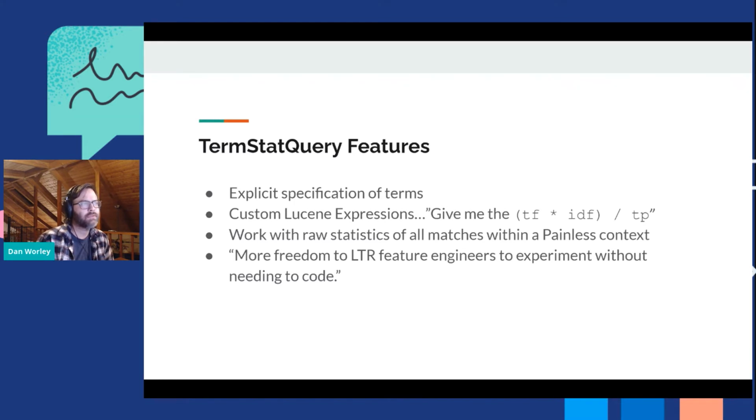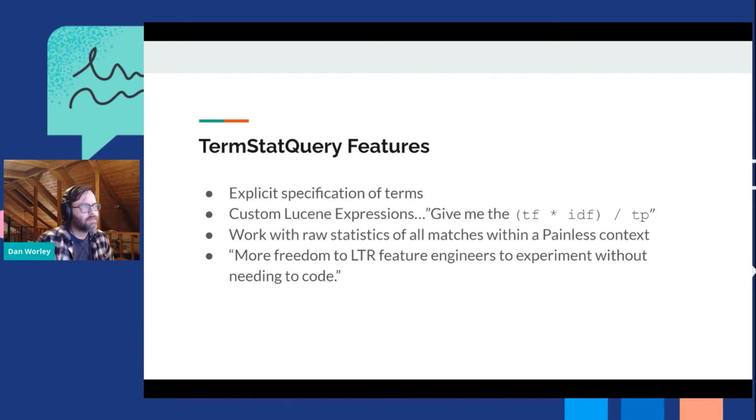You're sending these raw terms and that's the stats you get back. We wanted to allow custom Lucene expressions. So instead of just getting one stat aggregation back, you can do any custom algorithm that's compatible with Lucene expressions with the term stats that we supply and get a score back that you can use either in LTR features or just in a plain search query as the ranking score.